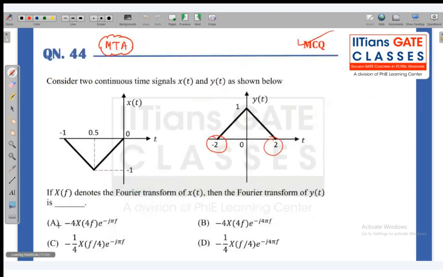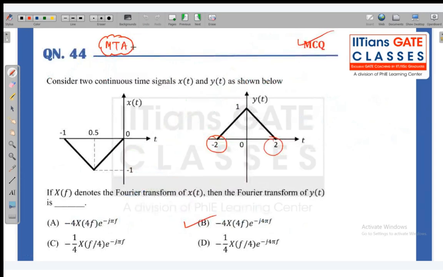So according to the option, minus 4 X(4f) e to the power minus j 4 pi f. So this answer should be correct, right? Minus 4 e to the power j 4, right? Yes, so this answer should be correct.